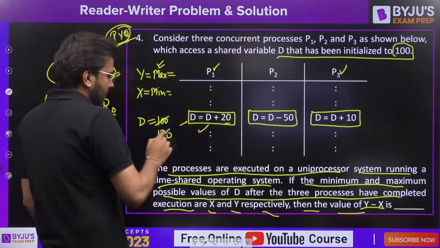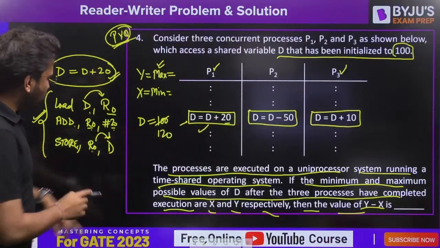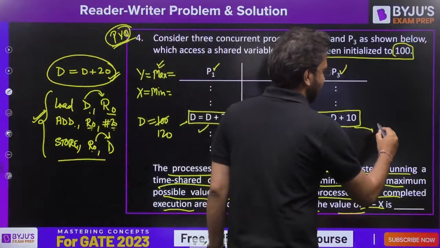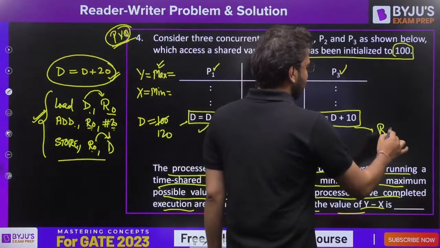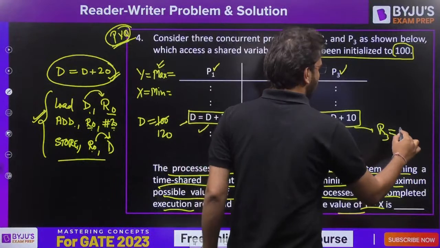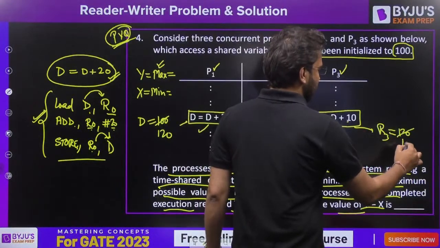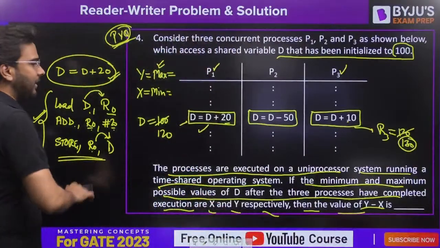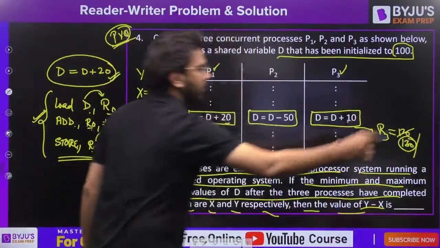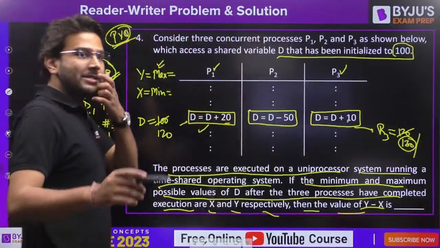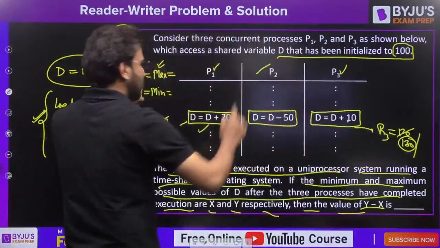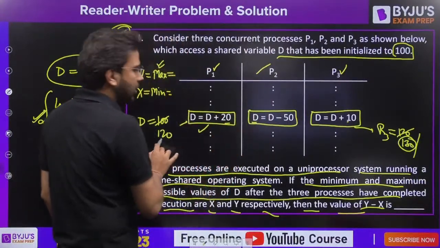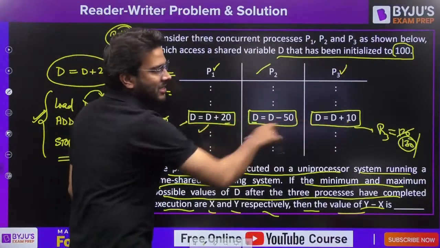So what it does, before it stores the value back to D, let's say it is using general purpose register R3. In R3 we have the value 120, it adds 10, so it makes it 130, but just before it is going to store the value back to D, let's say it got preempted. Now execute P2 completely. As of now the value of D is 120, not 130, because R3 has 130.